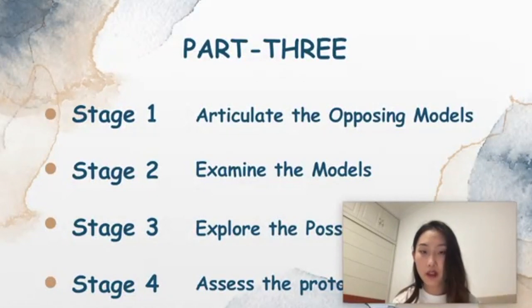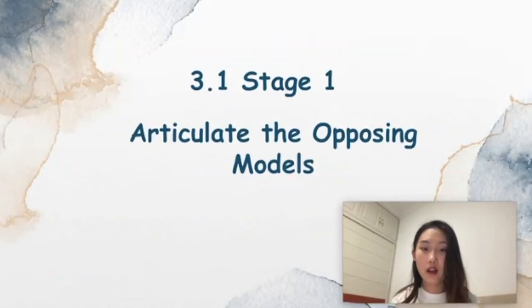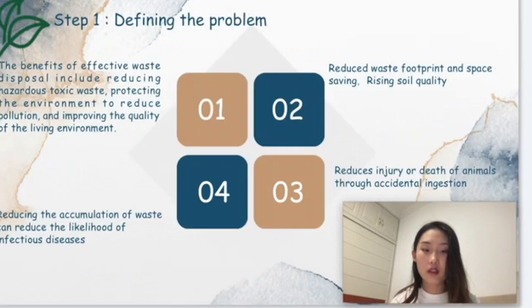Part 3, we have 4 stages here, and I will discuss stage 1, articulate the opposite models. Step 1, waste from the household can cause environmental pollution and waste of resources. The benefits of effective waste disposal include reducing harmful toxic waste, protecting the environment to reduce pollution, and improving the quality of the living environment. Large amounts of garbage can produce bacteria and increase the proliferation of infectious disease.